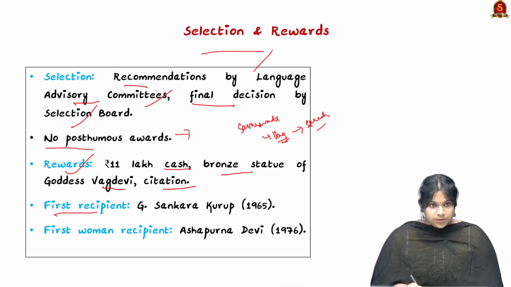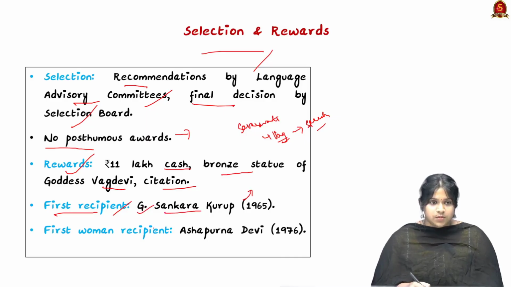The first recipient of this award was G. Shankara Kurup in 1965 for his works in Malayalam, and the first woman recipient is Asha Purna Devi in 1976 for her contributions in Bengali.